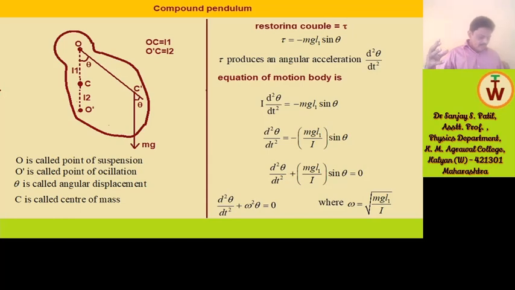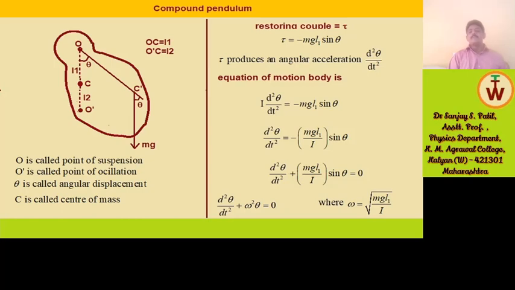A compound pendulum oscillates as a whole, and hence there can be no lag between different parts of the pendulum, like what we have seen in the case of a simple pendulum. Lag can occur between the bob and the string in a simple pendulum. So these drawbacks of the simple pendulum can be minimized in the case of a compound pendulum. So what is a compound pendulum?